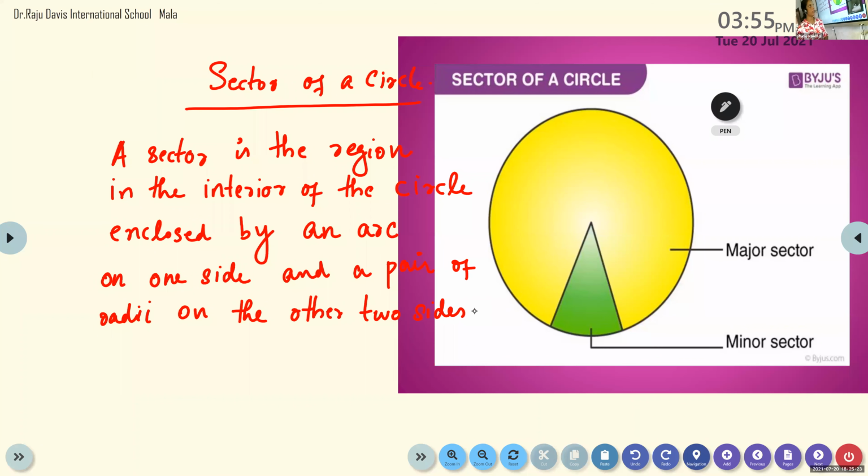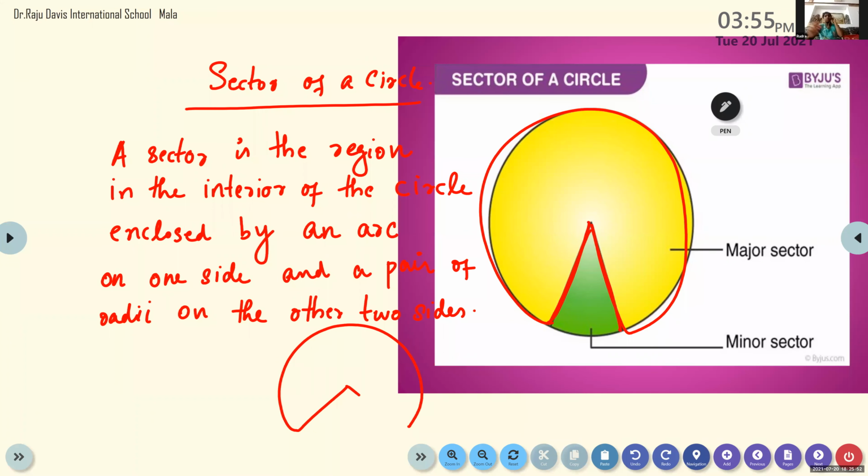Now I hope you understood this. Yes, ma'am, it's clear. Ma'am, so the minor will be like both radii, and the major will be like a smiley shape. No, major sector will be like this, children.